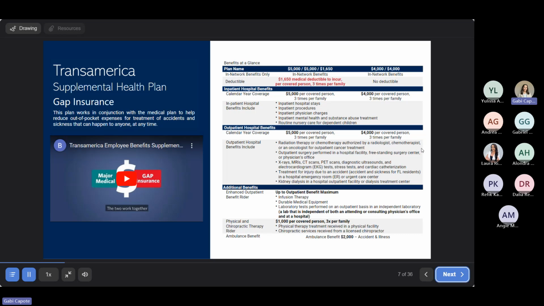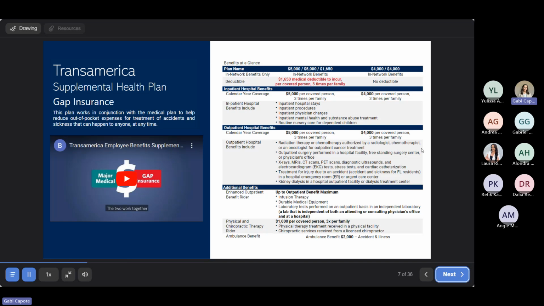So all of those little stars mentioning the gap insurance, you have 2 options available here. With the first option, you do have to meet a deductible before you are able to start receiving benefits, but they both work almost exactly the same after the deductible. With option 2, you do not need to meet a deductible. So for anybody unfamiliar with the way the gap insurance works, you have several pools of money that you can use towards different services. So it helps with the exposure and the cost of your medical plans.